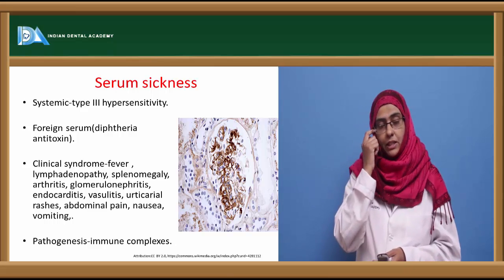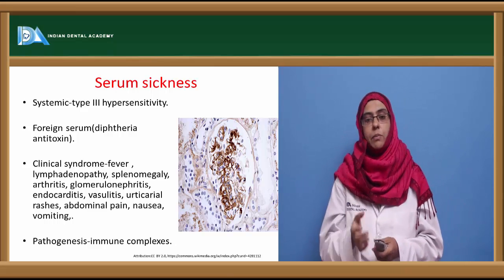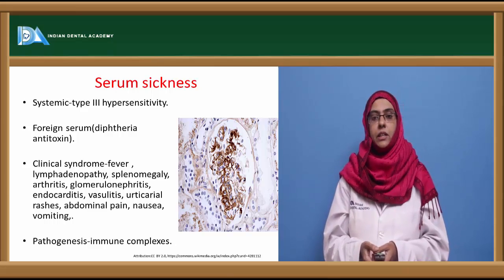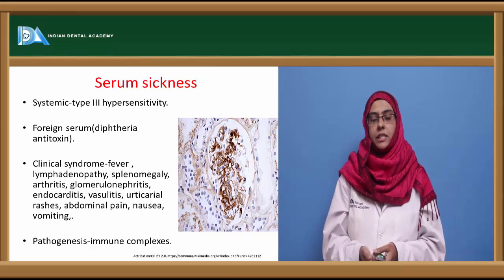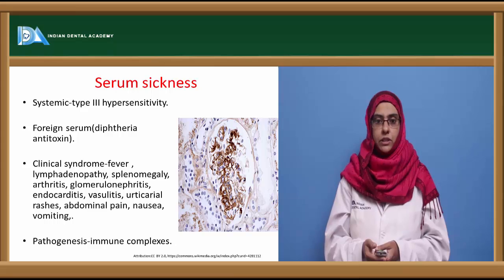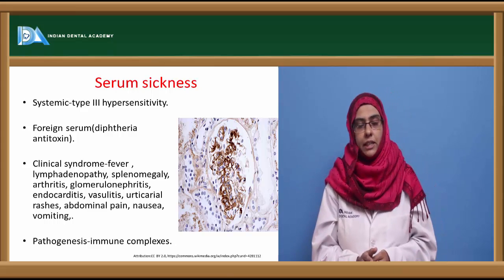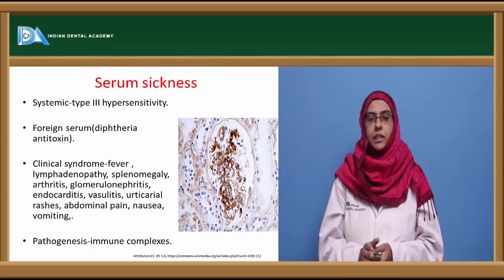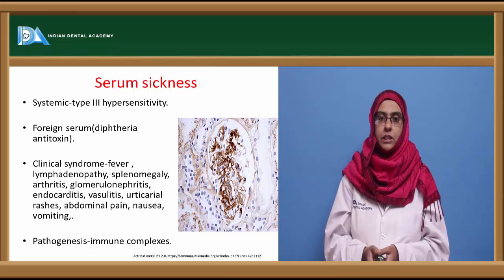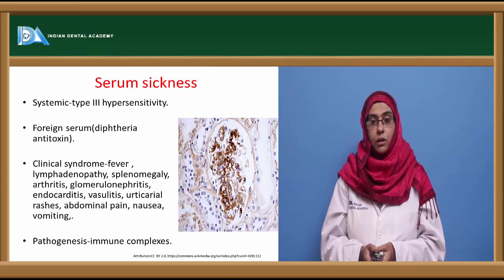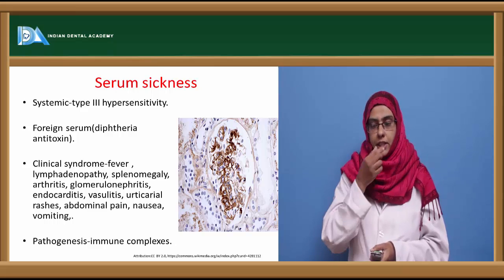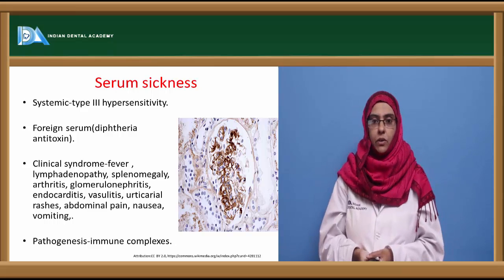Now coming to serum sickness, here it is a systemic type of hypersensitivity reaction, and the culprit to induce this serum sickness, or the generalized hypersensitivity reaction, is the foreign serum, especially the diphtheria antitoxin in a sensitized individual. And the clinical syndromes or symptoms associated with this type 3 hypersensitivity reaction are fever, lymphadenopathy, splenomegaly, arthritis, glomerulonephritis, endocarditis, vasculitis. You have urticarial rashes, abdominal pain, nausea and vomiting.